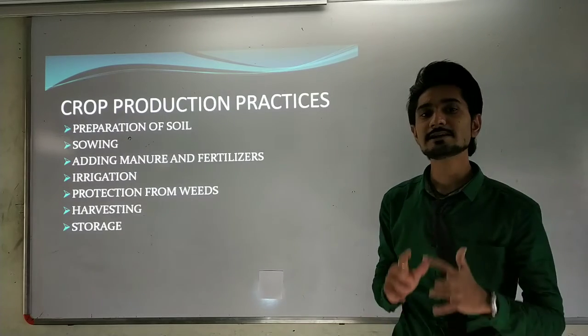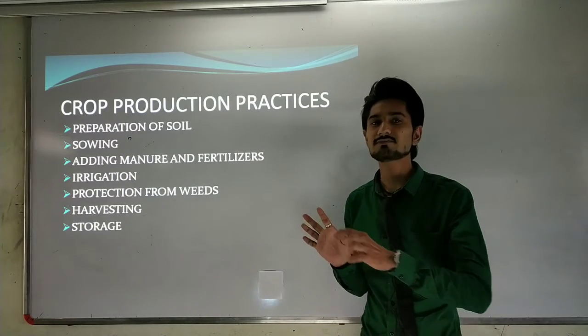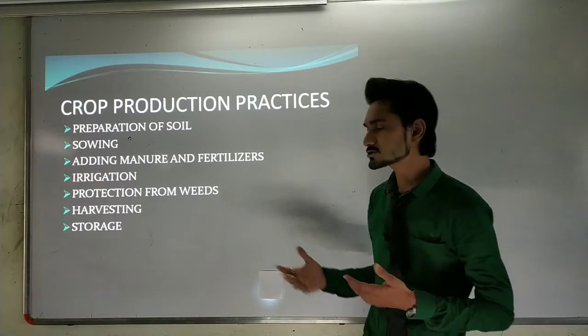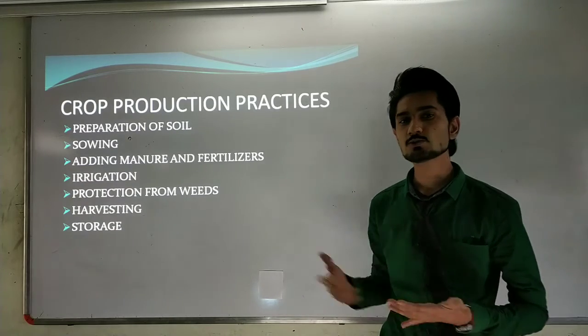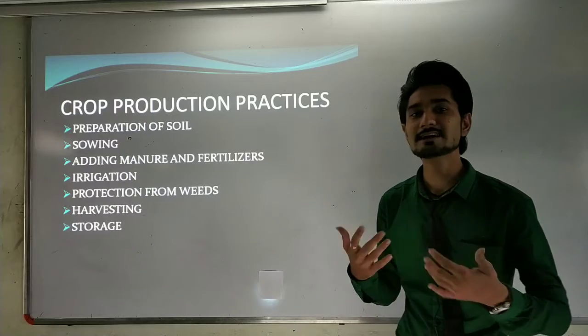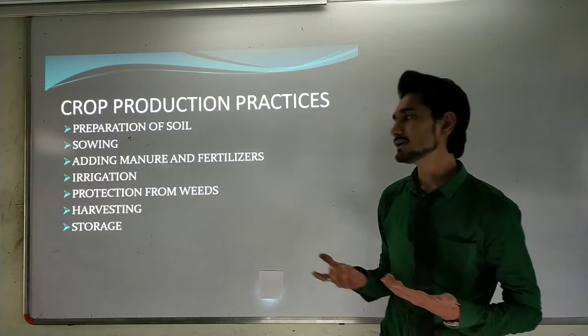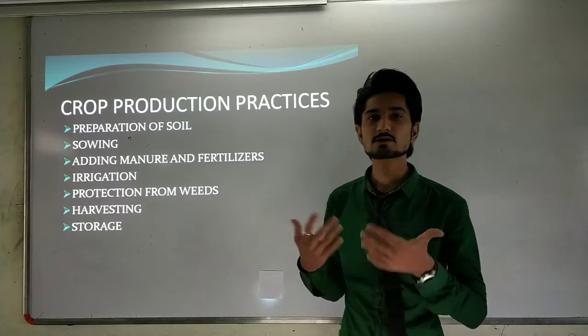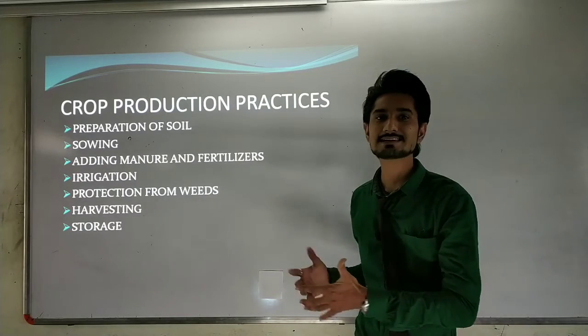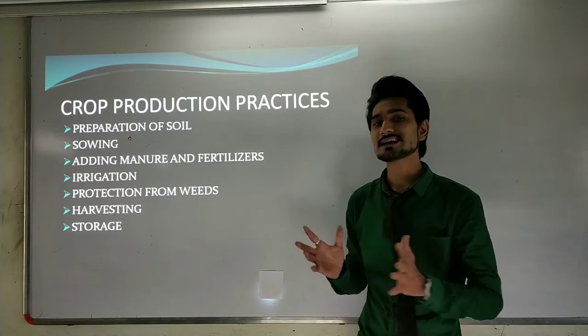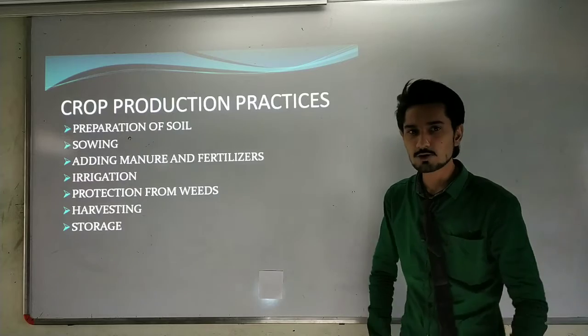Okay, we need to manage these crops, because if we don't, they get wasted. If we are not going to maintain these crops on a daily basis, then they get wasted. So these are the storage maintenance tasks that we are going to do.